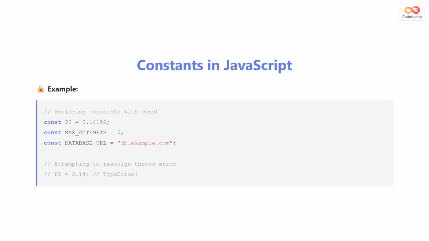This is much stronger than Python's convention-based approach. The const keyword gives you the protection of true immutability. This makes JavaScript constants more reliable for protecting critical values in your code.